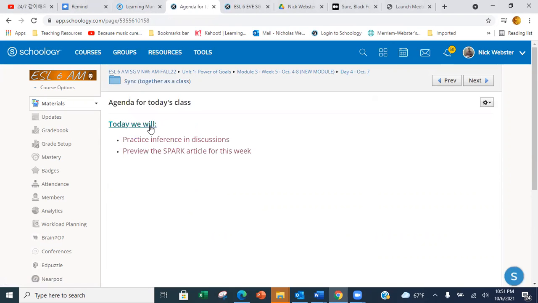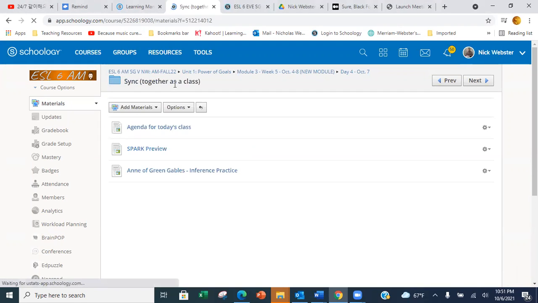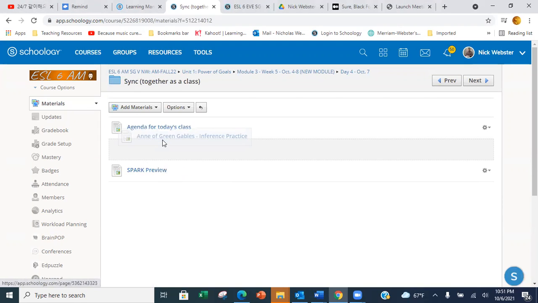So here's the agenda for today's class. We will practice inference in discussions. And we will preview the Spark article for this week. So let's look at the inference first, Anne of Green Gables.